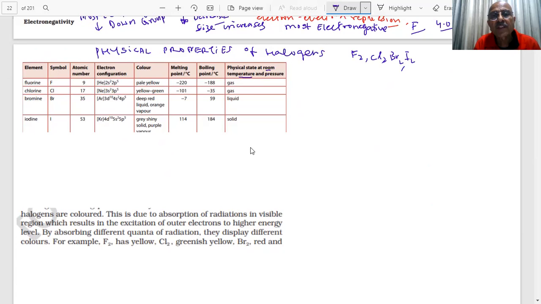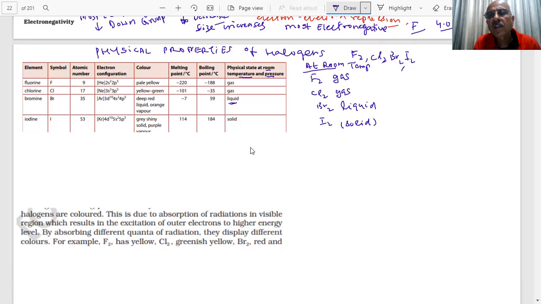At room temperature and pressure, F2 is a gas, Cl2 is a gas, Br2 is a liquid, and iodine is a solid. Can you see that? Tell me.